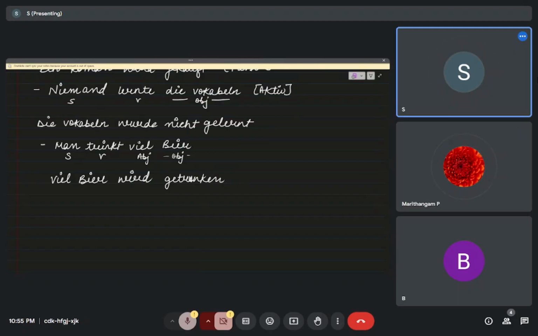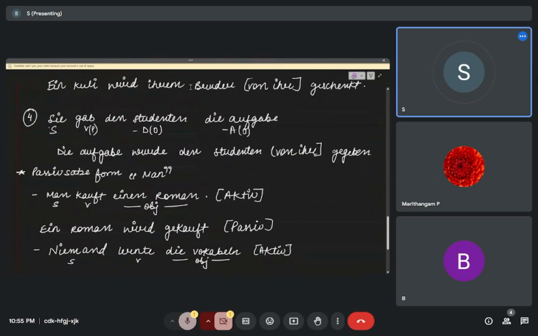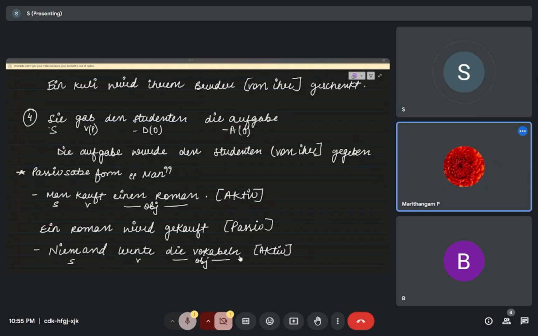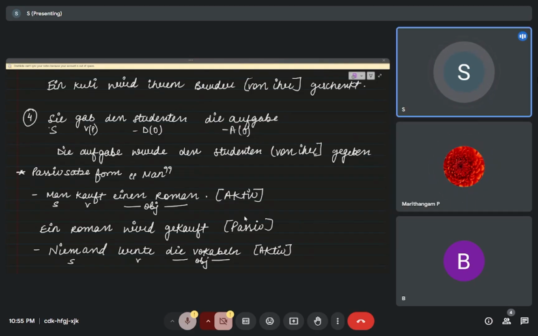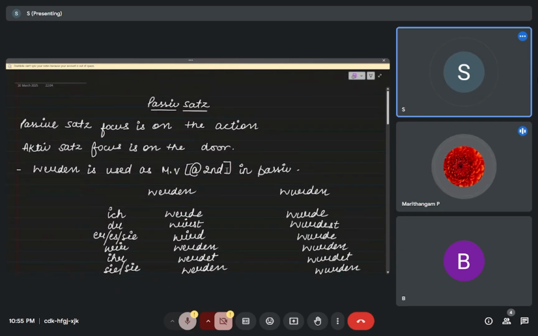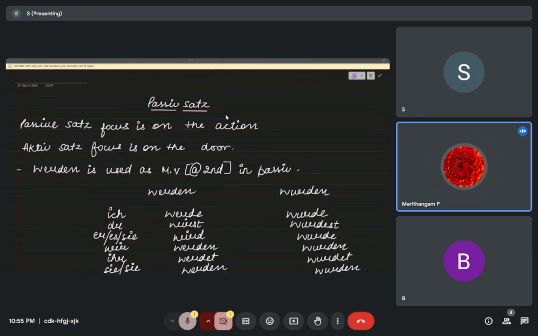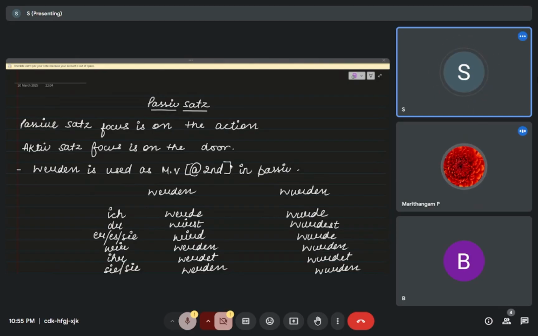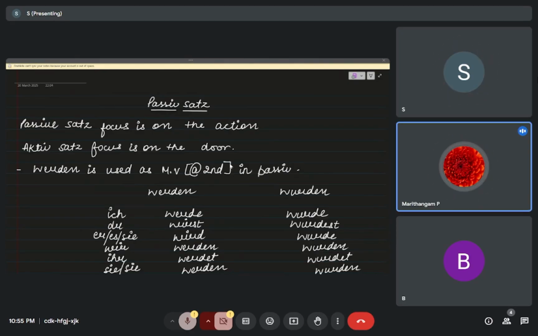Okay, revise it at home, and if you have any doubt you can ask me tomorrow. Passive is a big topic, and there is a lot in this. Is there anything else apart from this in this topic? This much only, in passive?